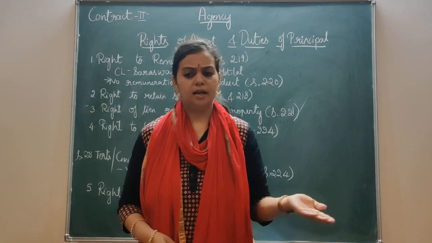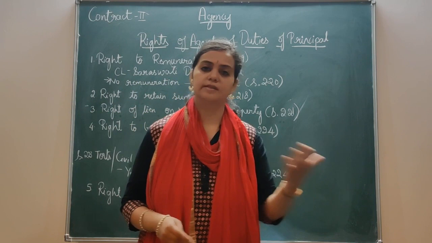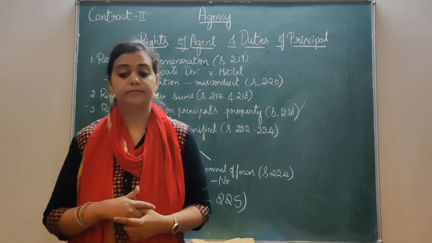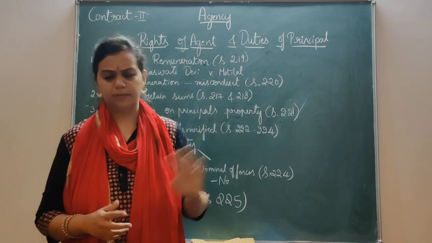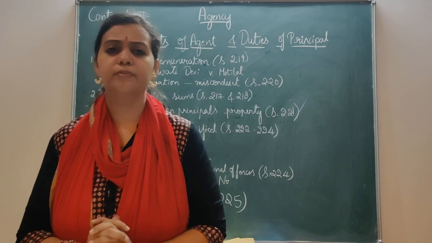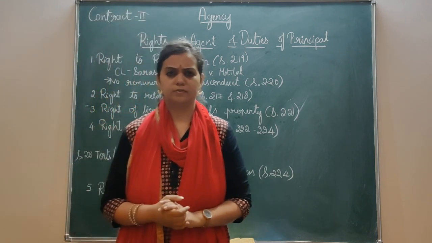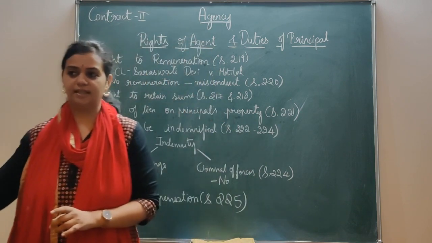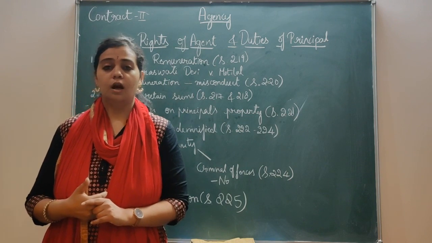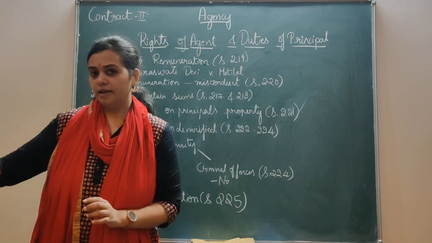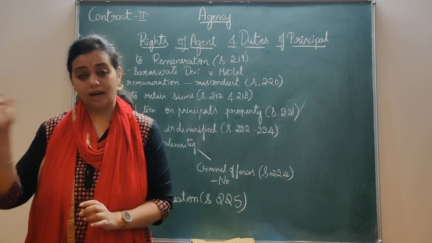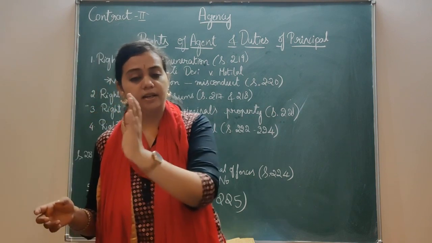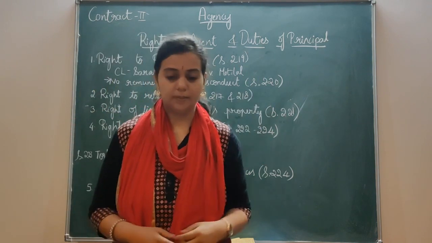There is a person A who is in Calcutta. He is the principal. And he has his agent in Singapore, that is Mr. B. The principal instructs the agent B to deliver certain goods and enter a contract for that. So this B enters a contract with C. Then later on, C also agrees to enter the contract with B, and they mutually agree. And now B has entered into a contract in A's name, that is the principal's name.